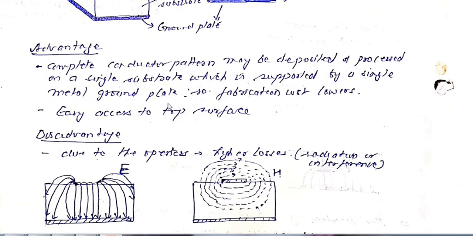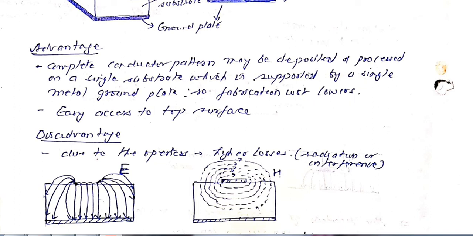Now there are some advantages of this. First advantage is that the complete conductor pattern may be deposited or processed on a single substrate, which is supported by a single metal ground plate, so fabrication cost lowers down.